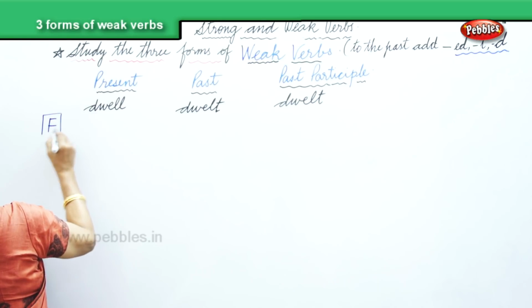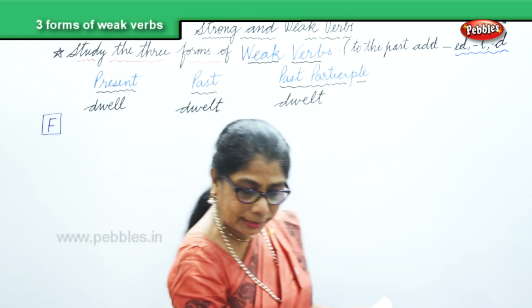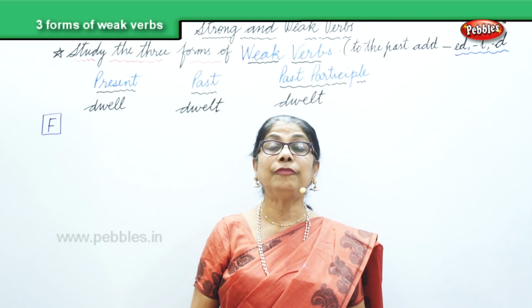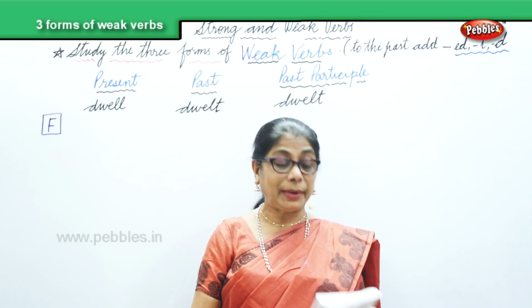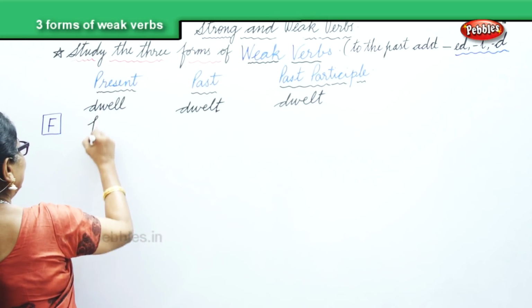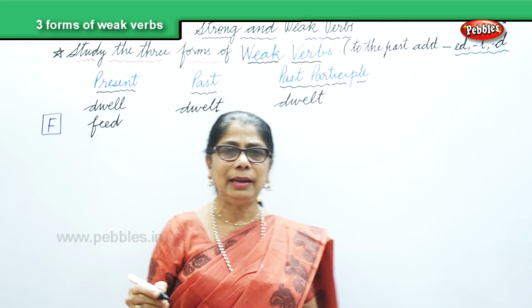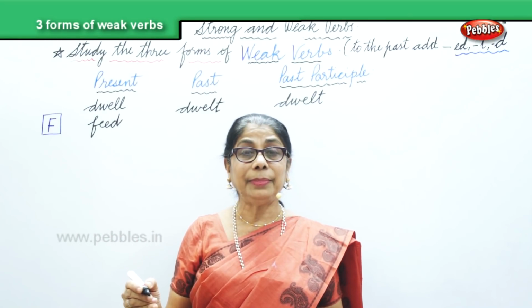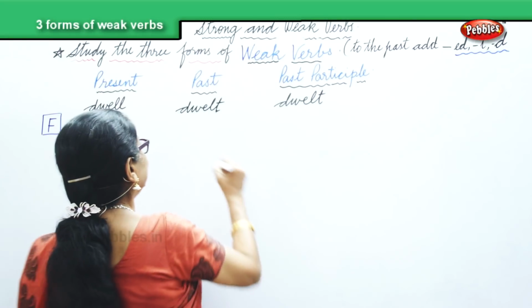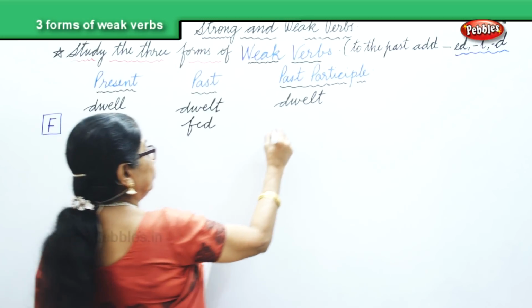Let's see in F what words we have here. Let's look at the weak verbs and formation of weak verbs for the past tense. We have feed. You normally feed your little chicks or animals, then you say fed. I feed them. I fed them.